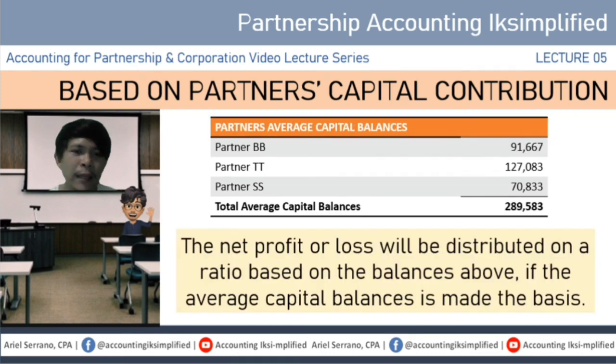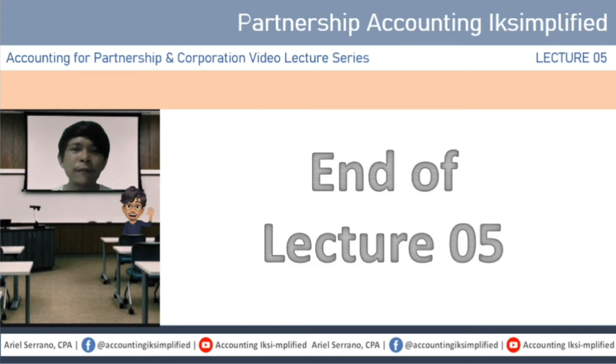So, pag tinotal natin yan, ang total average capital balances ng tatlo ay 289,583. At kung meron ka ng net profit or net loss, i-distribute natin yan based sa ratio nitong mga to. So, halimbawa, si partner BB, 91,667 divided by 289,583. The same with partner TT and partner SS, ang numerator mo is kung magkano yung average capital balance mo, divide mo sa total. Okay? So, that will be my lecture for number 5.